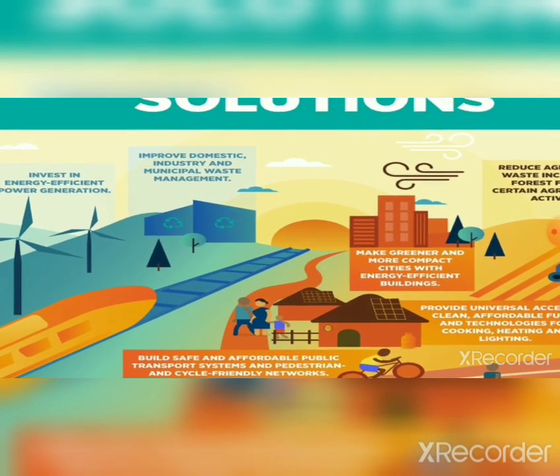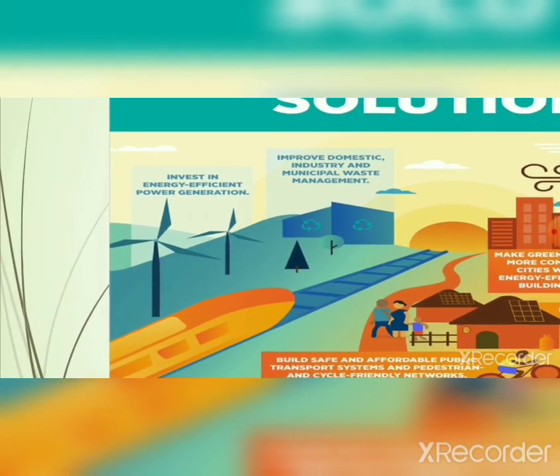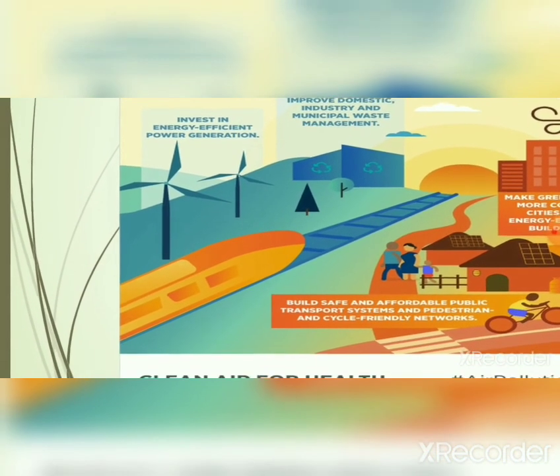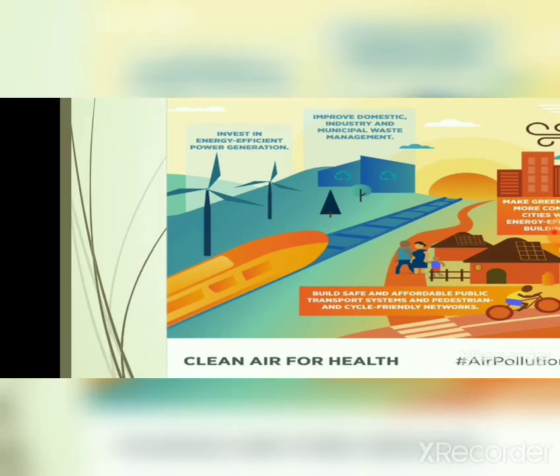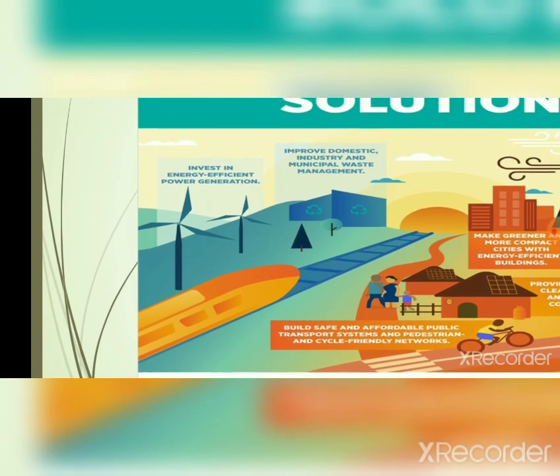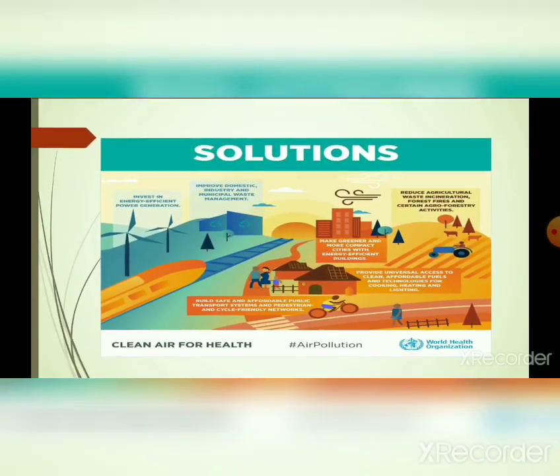Improve industry and municipal waste management. Invest in energy efficient power generation. We should also invest in the energy field, because this energy may be used further, not be wasted, and is beneficial for us.